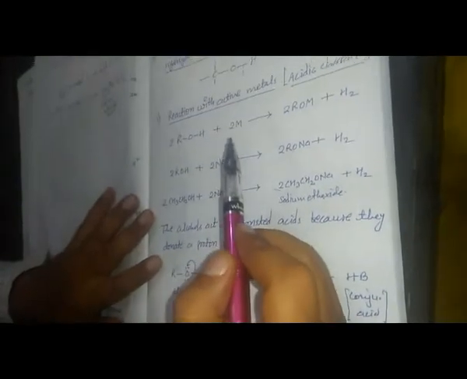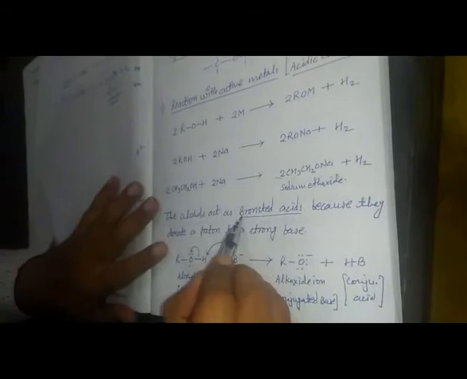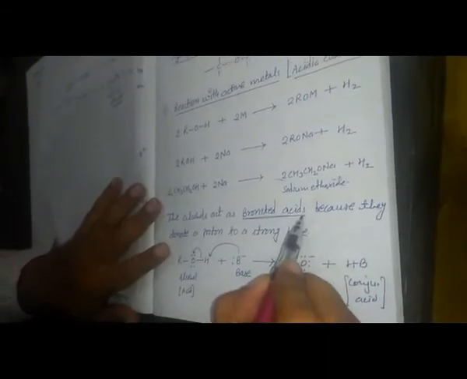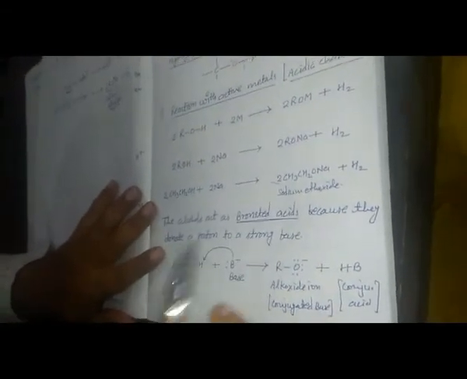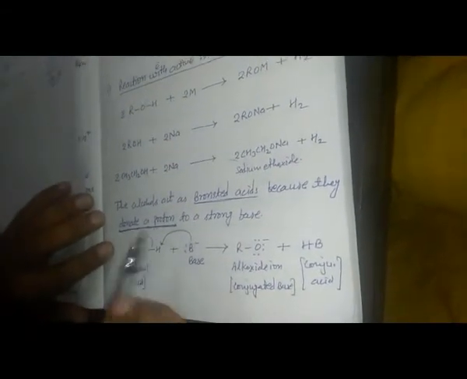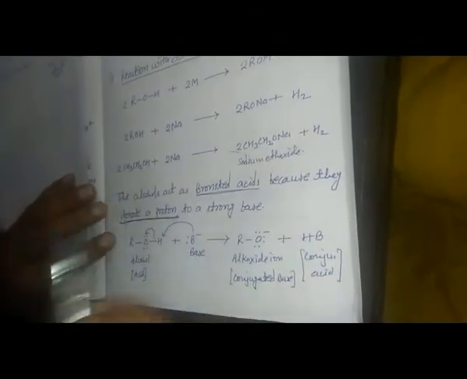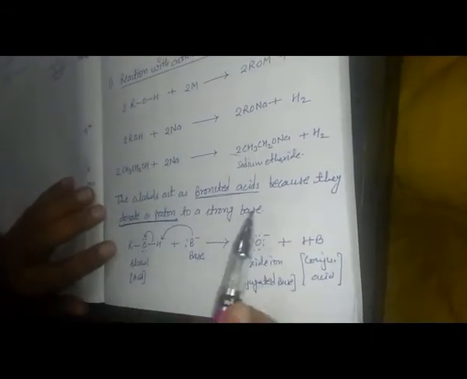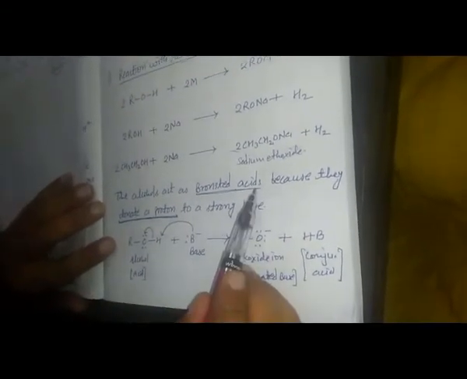Now, alcohols act as Bronsted acid. Bronsted acid means those that have the tendency to donate a proton. Here alcohols have the tendency to donate a proton because they release the hydrogen ion, that means they release the proton. So alcohols can be used as a Bronsted acid.